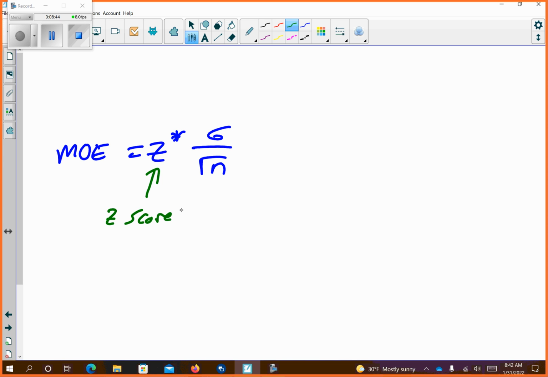In the example they're giving, the Z-score is also found by doing the inverse norm. But remember, if we have a certain confidence interval, we have the tails at either end, so that's halfway to the 100.